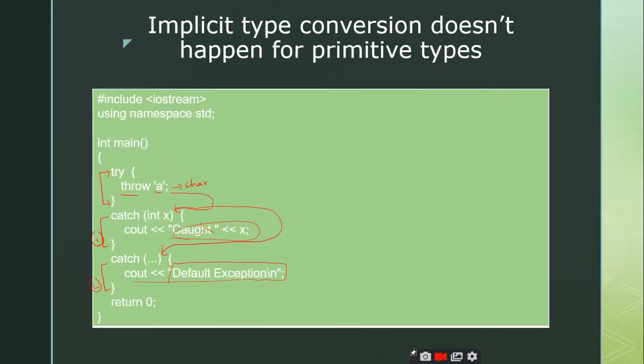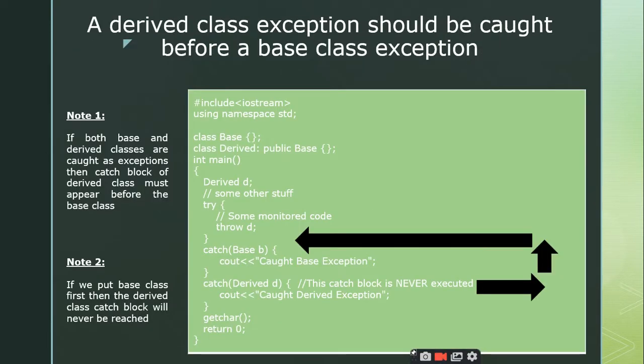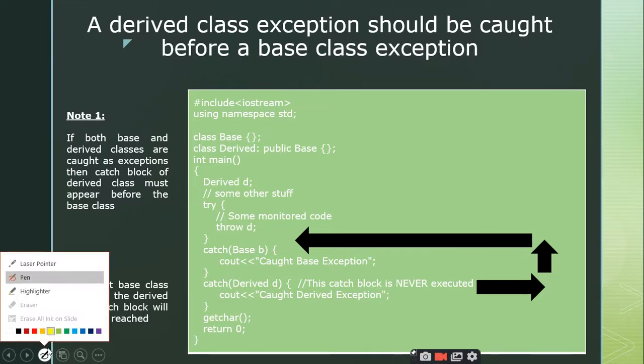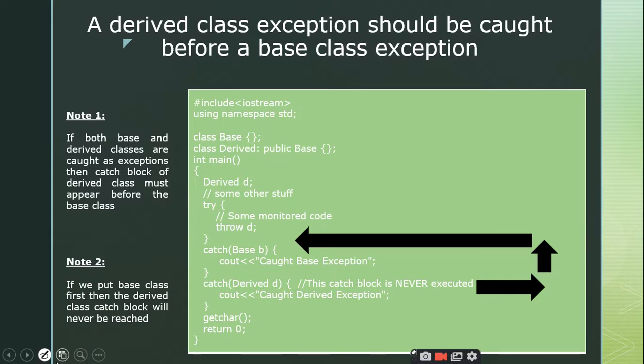Yes, sir. See here. Before discussing the program part, let me explain these two notes. Here I have written that if both base and derived classes are caught as exceptions, right? What are these base class and derived class exceptions? You may get a doubt. As I told, you can throw an exception: you can throw an integer value, you can throw a string, you can throw a character, you can throw a floating point value. Similarly, you can throw objects also.